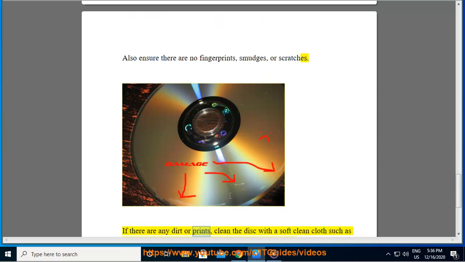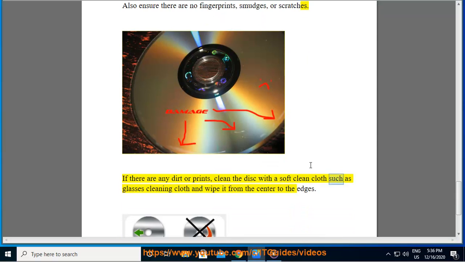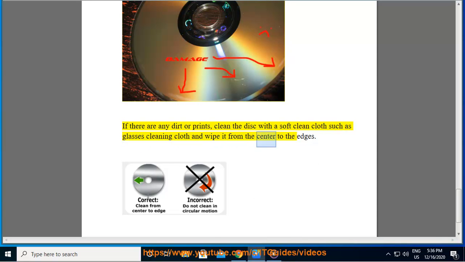If there is any dirt or prints, clean the disc with a soft clean cloth such as a glasses cleaning cloth and wipe it from the center to the edges.